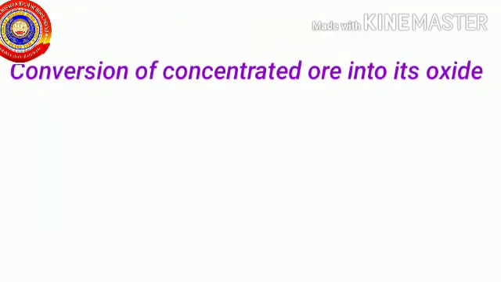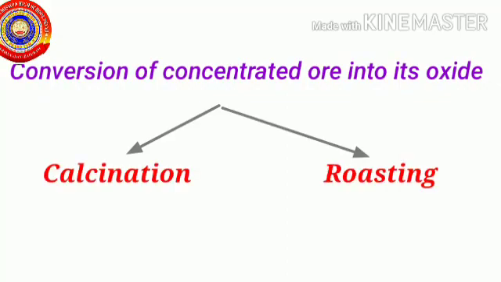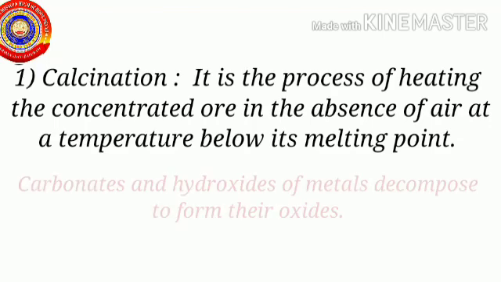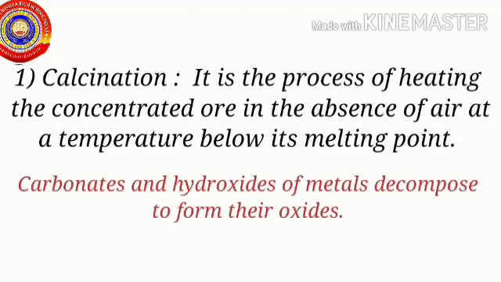Converting the ore into oxide is mainly done by two methods, calcination and roasting. So let's know about calcination. Calcination is the process of heating the concentrated ore in the absence of air at a temperature below its melting point. Remember children, it's very important this process takes place in the absence of air. Usually, carbonates and hydroxides of metals are decomposed to form their oxides by calcination.